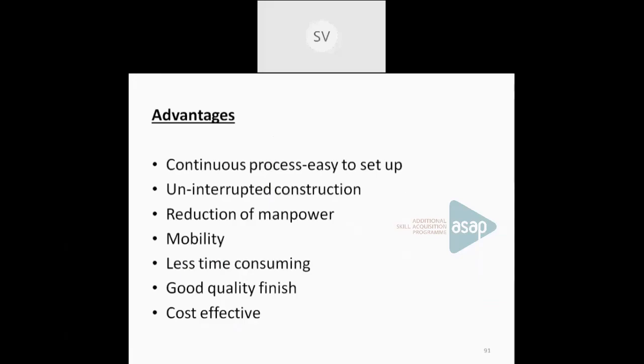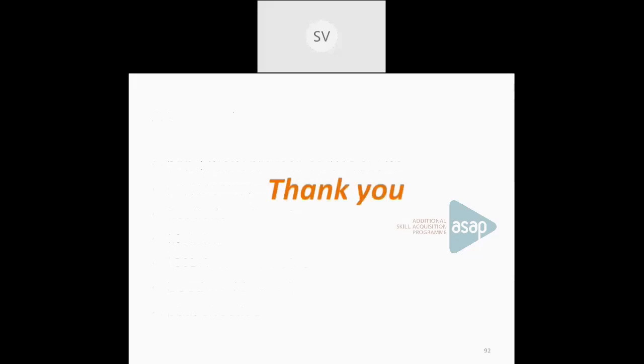Good quality finish can be achieved, and it is cost effective since the moving formwork can be used. These are the main advantages of using slip form.